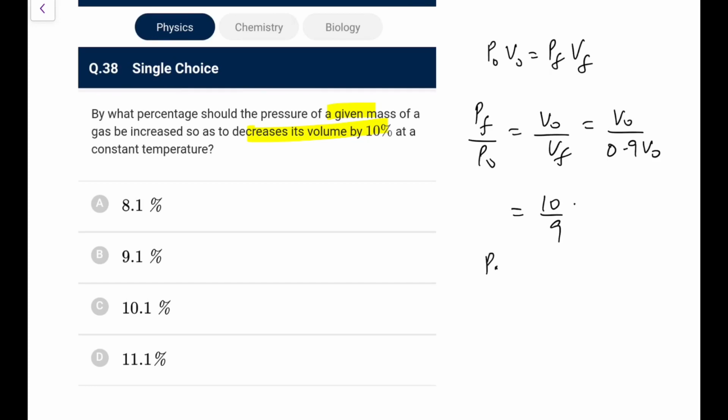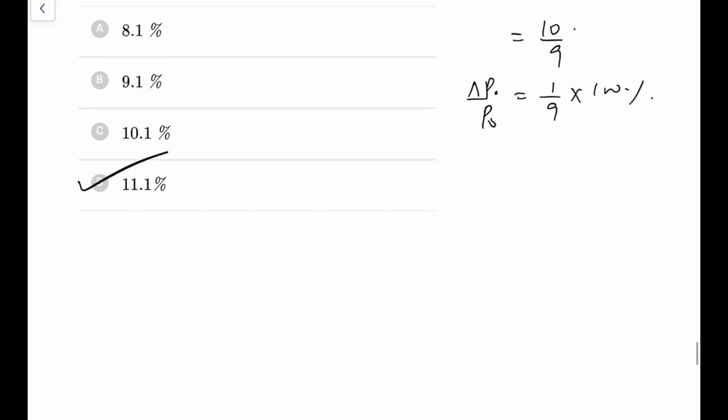So delta P by P naught would be 1 by 9. So in percentage terms, 100 by 9 would be 11.1%. Go for option D here.